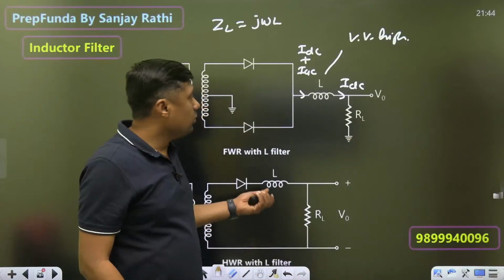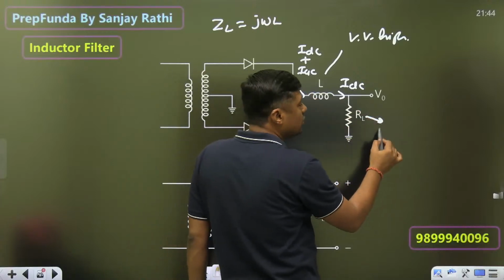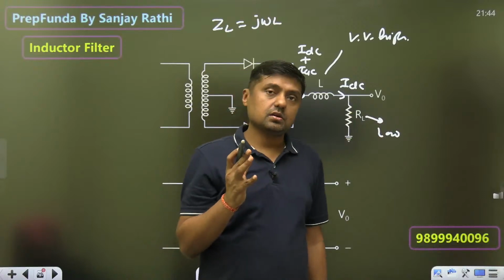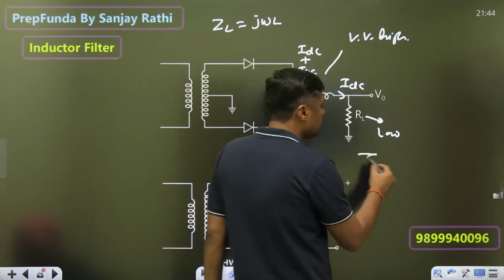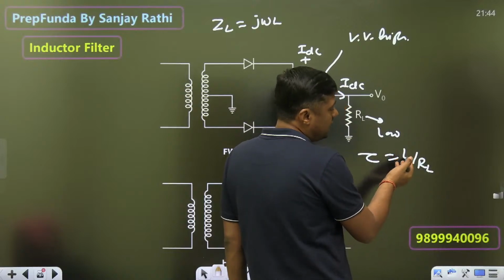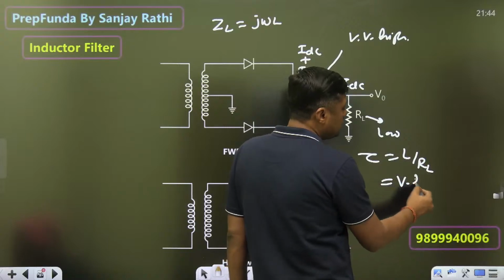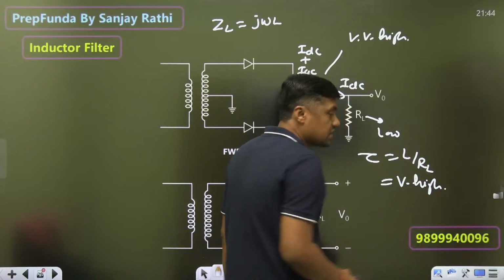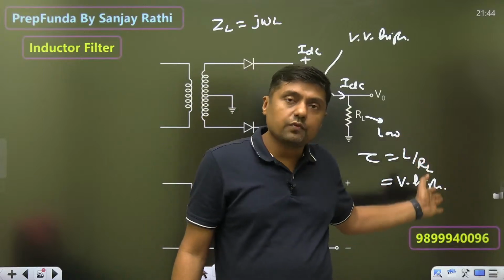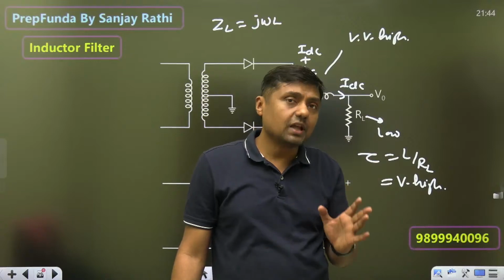Now, what about the inductor filter? The inductor should be high. The resistor should be low. It is preferable for low resistance. And what is the time constant? L by RL. So again, L is high, RL is low, and that's why the time constant is very high. In both cases, we want a high time constant. In one case, RL should be high. In the case of the inductor, RL should be low. And that is the difference between the inductor filter and the capacitor filter.